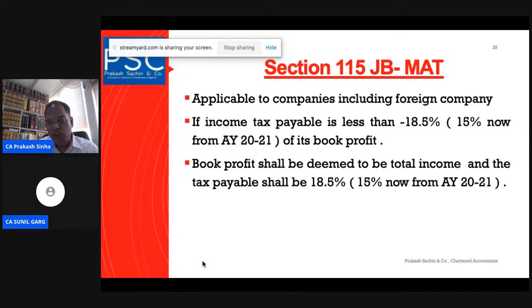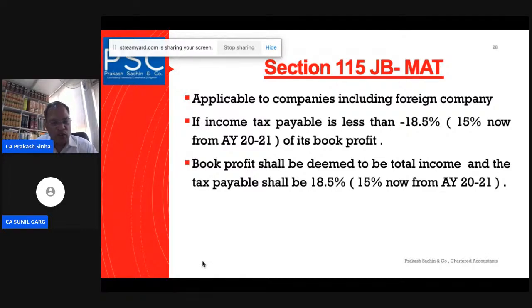They will also not be covered here. These are the few sections where the MAT will not apply. Now come to the issue: what is MAT? MAT is itself a complete code. Why am I saying that it is a complete code?